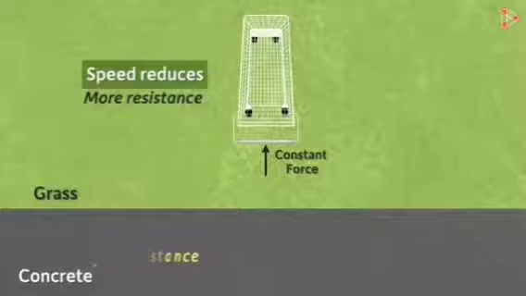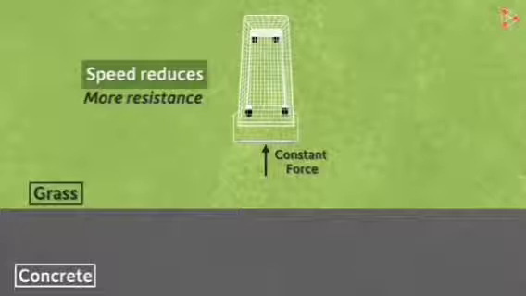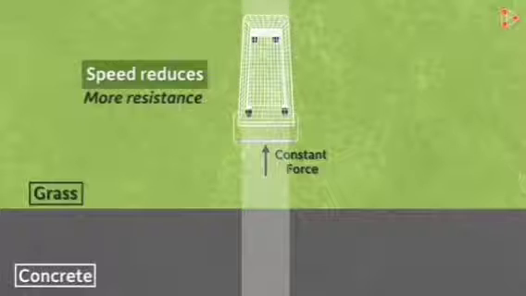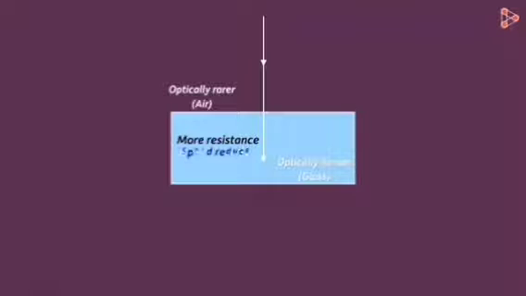Here, we can consider the concrete road and grass as two different media through which the cart is moving. Note that the direction of the cart is same in both the media. We can think about light in the same way. Something similar happens when the light is travelling perpendicular from an optically rarer to an optically denser medium. The optically denser medium offers resistance to the flow of light and hence its speed reduces. However, its direction does not change.